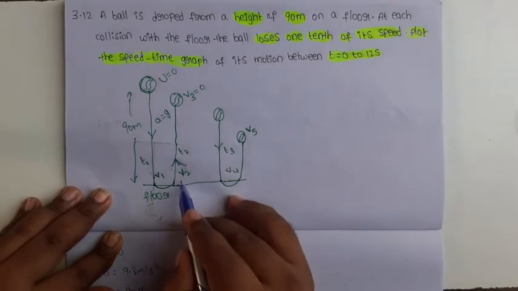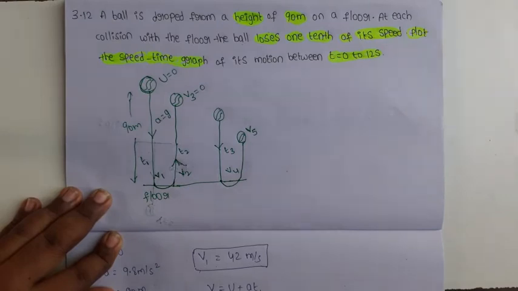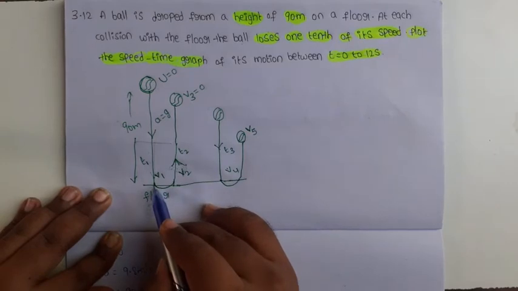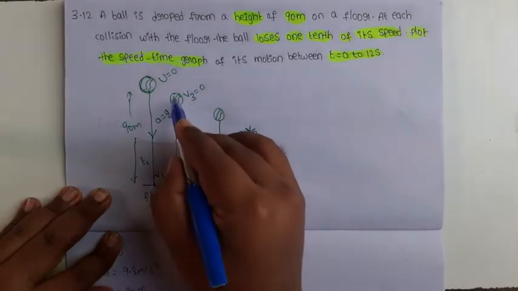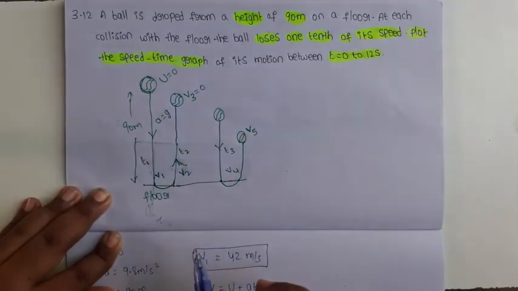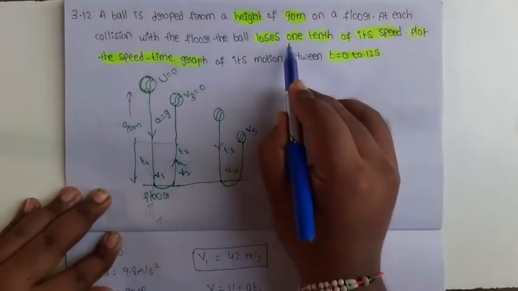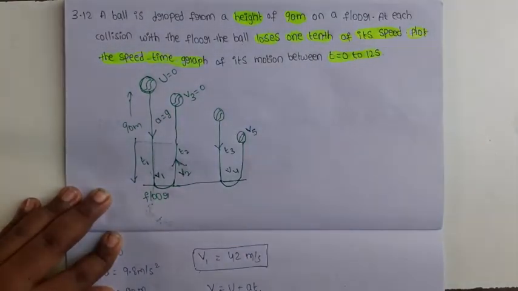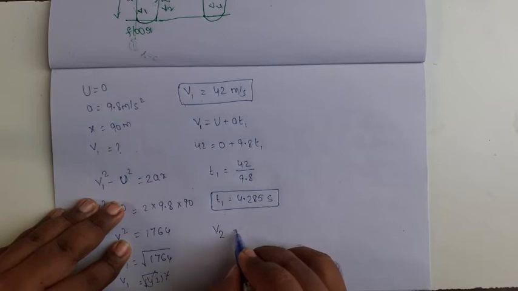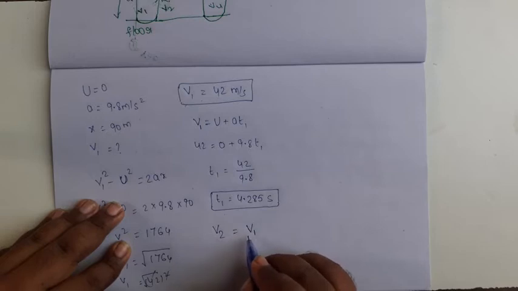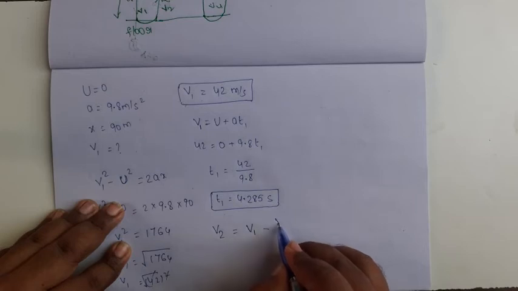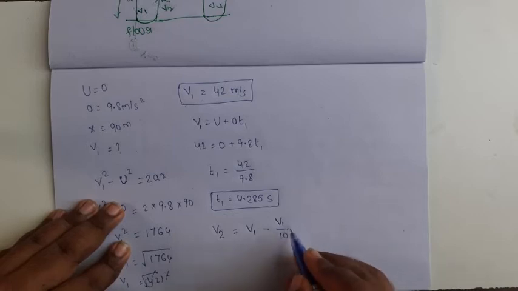Next, the v2 value. v2 is also called the rebound velocity. So how to find the rebound velocity? When the collision happens, the ball loses some speed. How much speed is lost? 1/10 of its speed. So v2 is the rebound velocity. Rebound velocity means original velocity, the v1 value, minus the loss of velocity, which is 1/10 of the original velocity or speed.